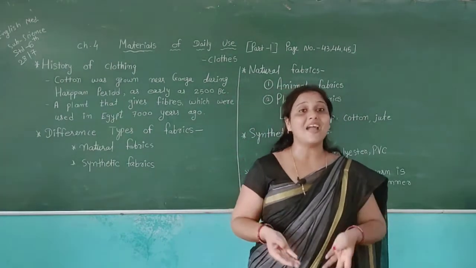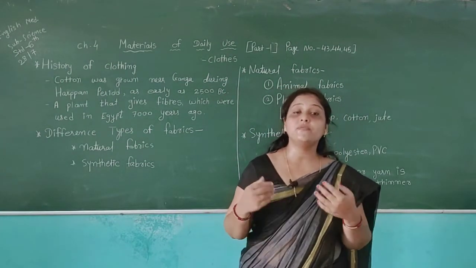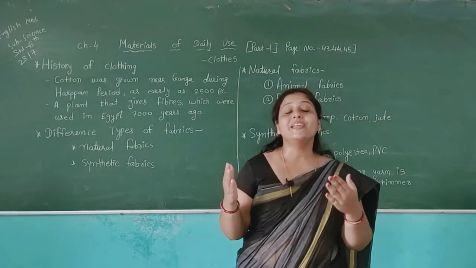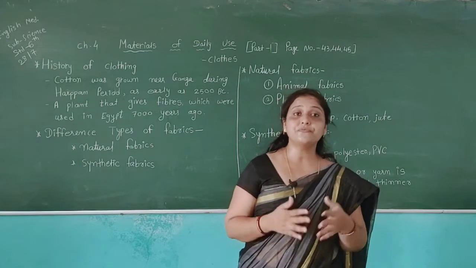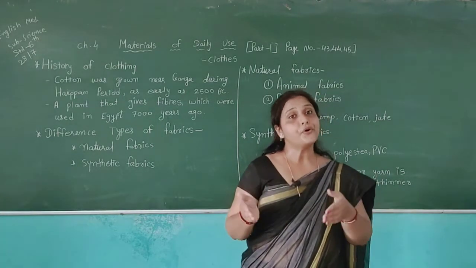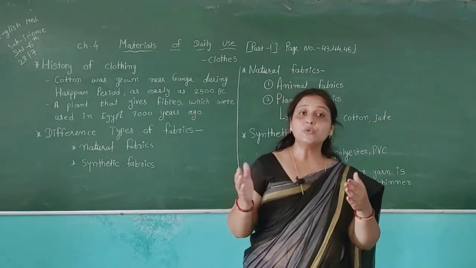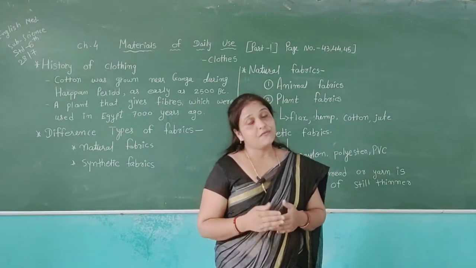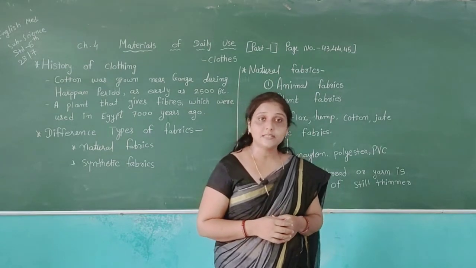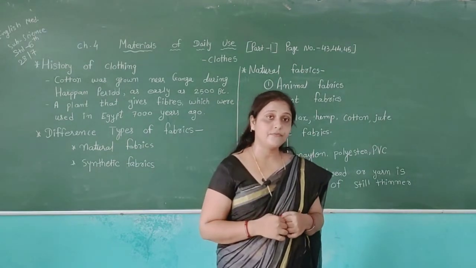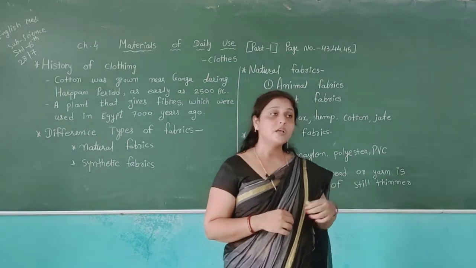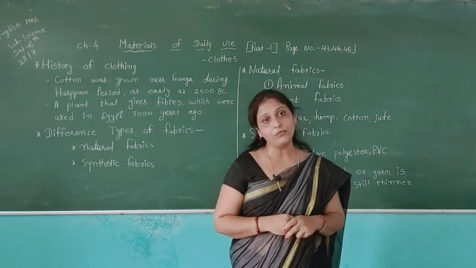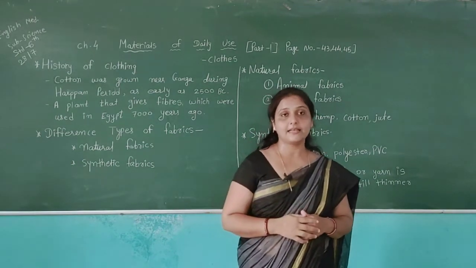For example, the sweater which we wear in winter season. How do we get this wool sweater? We get this wool sweater from the hair, fur of the sheep. Using their fur, they make the wool sweater which we wear in winter season and protect ourselves from the cold atmosphere. So it is called animal fabrics. Example, wool sweater. It is an example of this.